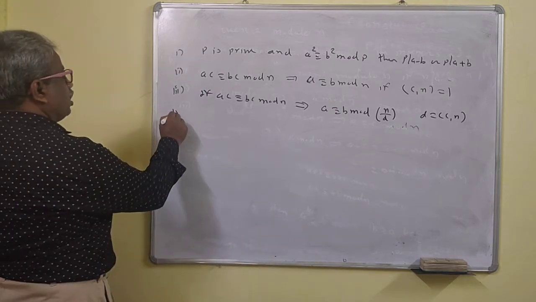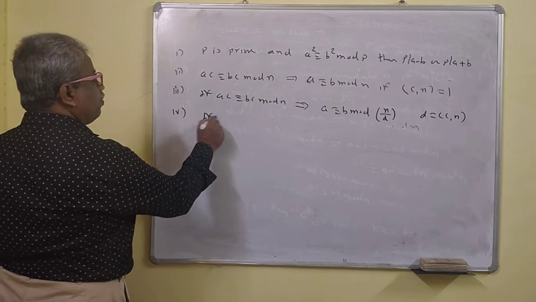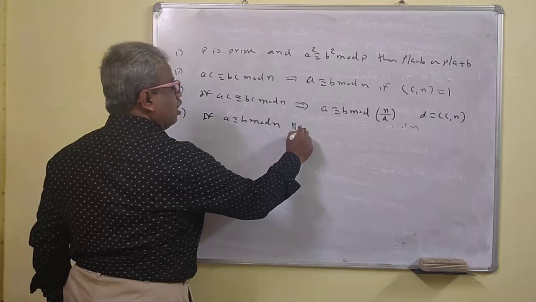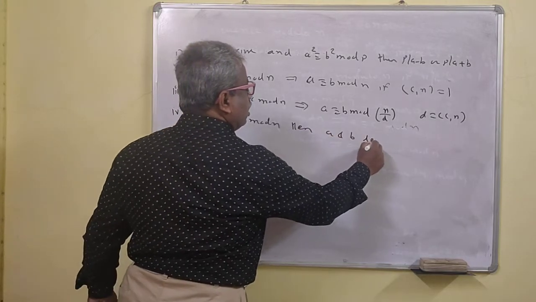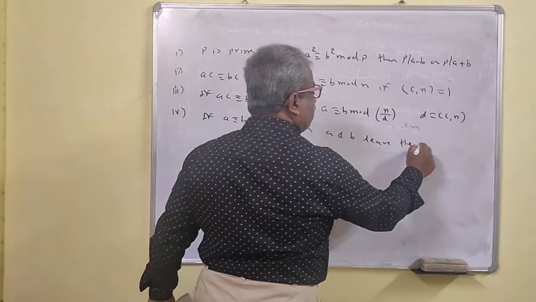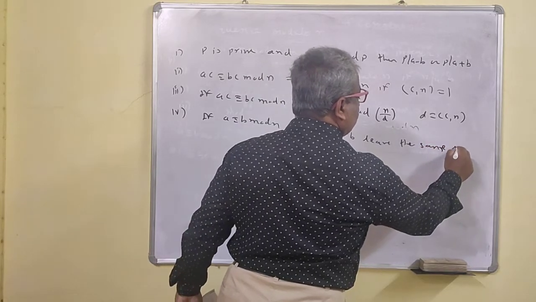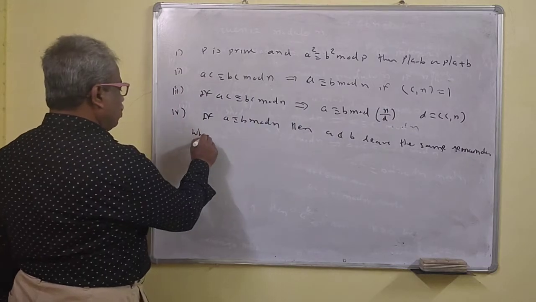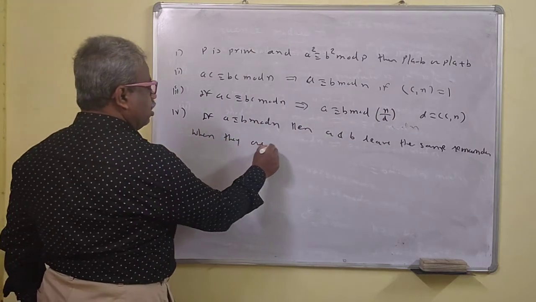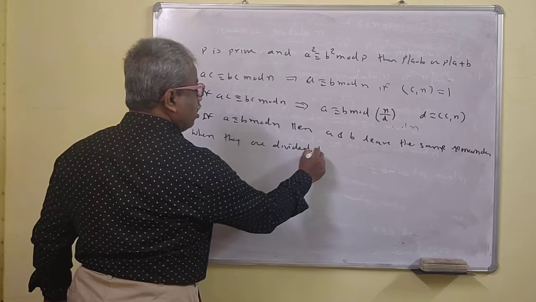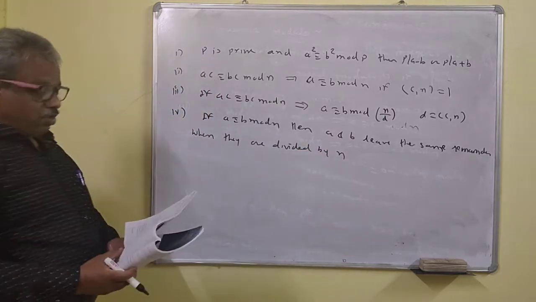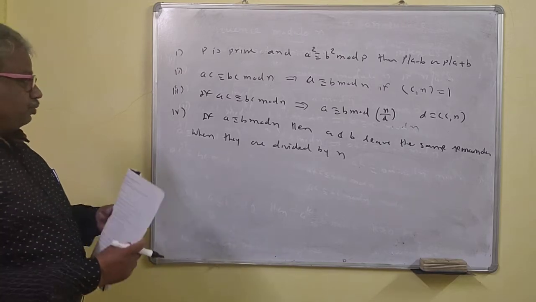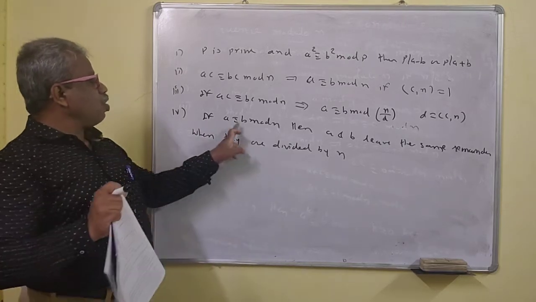So now this is very important here. If A is congruent to B mod n, then A and B leave the same remainder when they are divided by n. So suppose A is congruent to B modulo n.